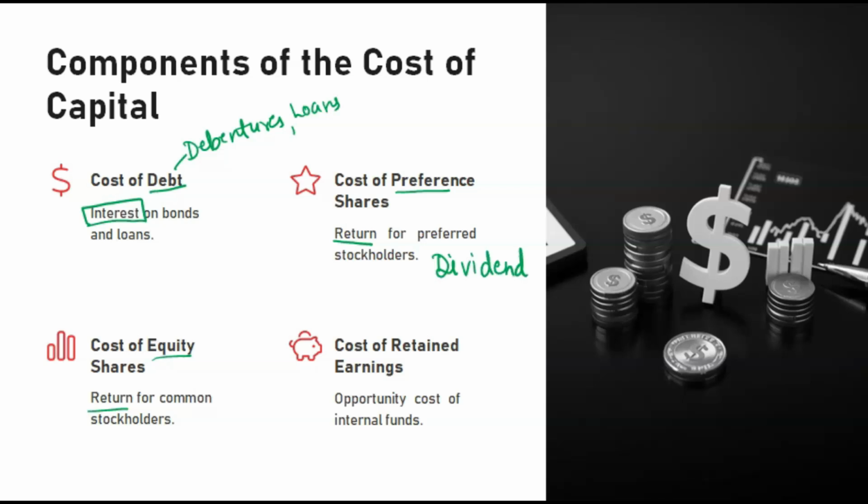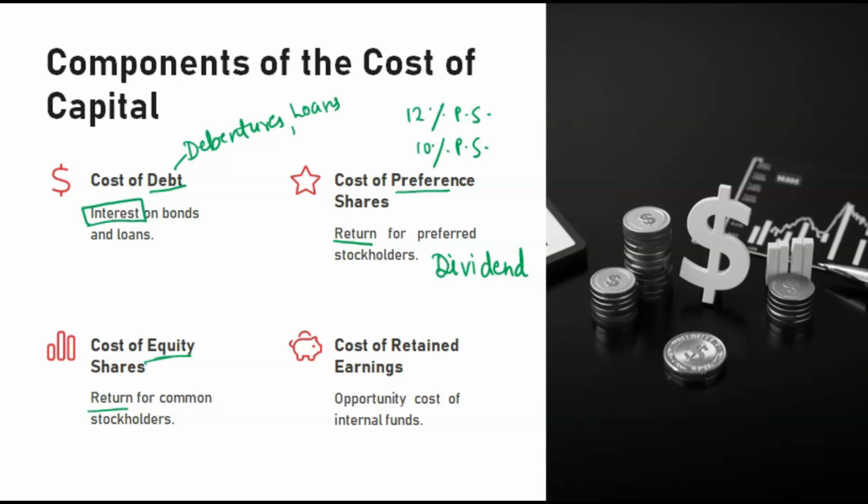For preference shares, there is a fixed dividend rate. It will be written like 12% preference shares, 10% preference shares. That rate is their dividend. Whenever the company has profit, it has to distribute this percentage amount to the preference shareholders. Then the profit which is left will be distributed among the equity shareholders. So this is the cost of preference and equity.